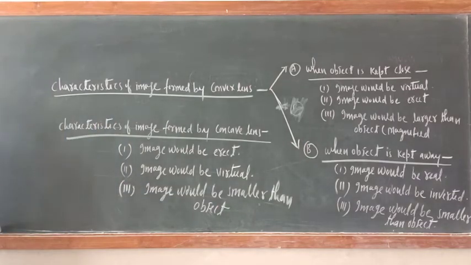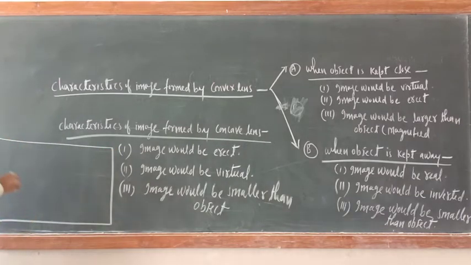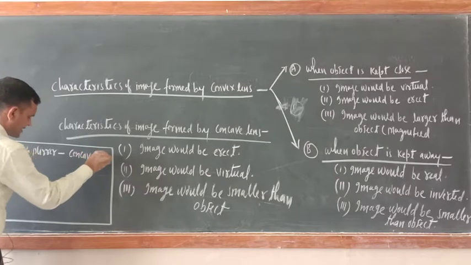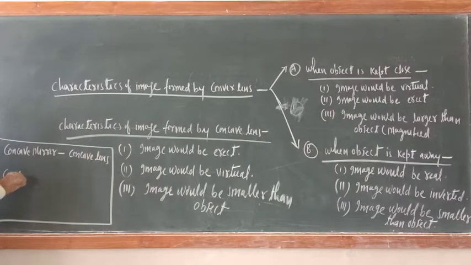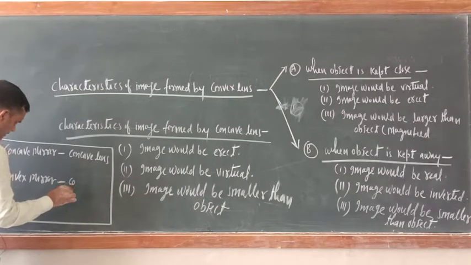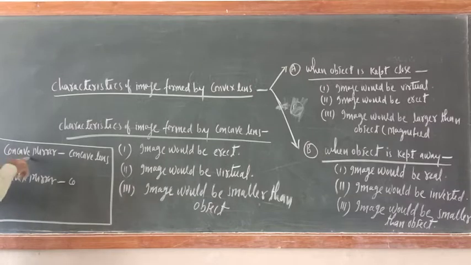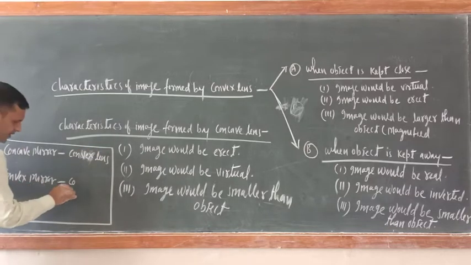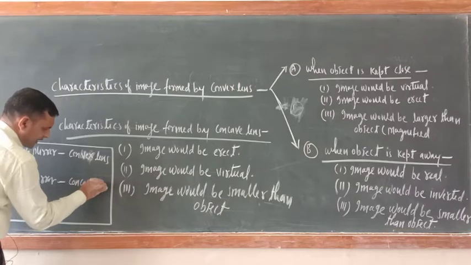If you compare mirror and lens, just try to understand: concave mirror is equal to convex lens, and convex mirror is equal to concave lens.